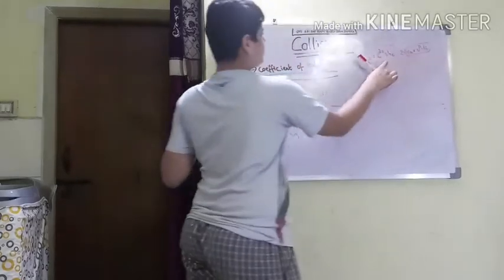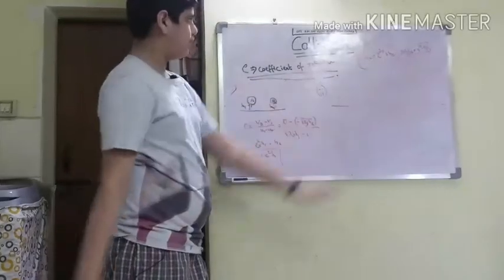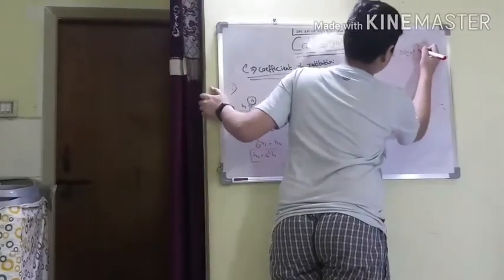Okay, where h naught is the initial height from which it bounces. So this is a totally different case from this one. So this is e power n, e power n.